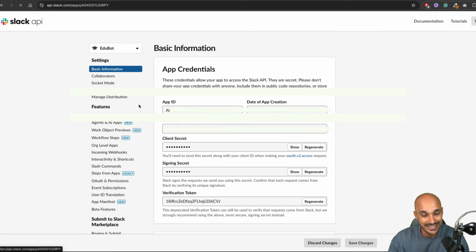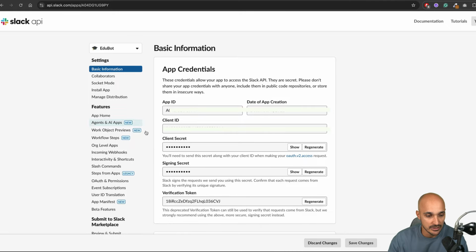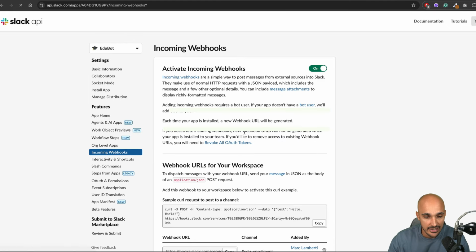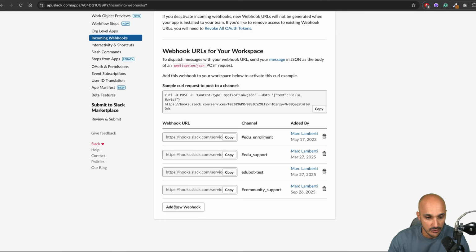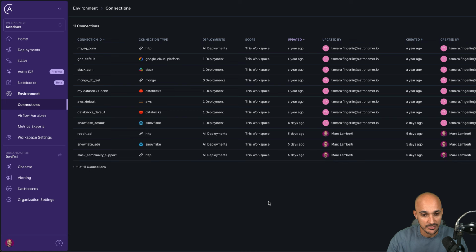If we take a look at that app, what you absolutely need to do is go to incoming webhooks and make sure that you create a new webhook, where you will get this webhook URL that you will need to copy and use in your Airflow instance, and also specify the Slack channel in which you want to receive your Slack notifications. With that, the next step is to create the Airflow connection so that you can interact with Slack from your data pipeline.